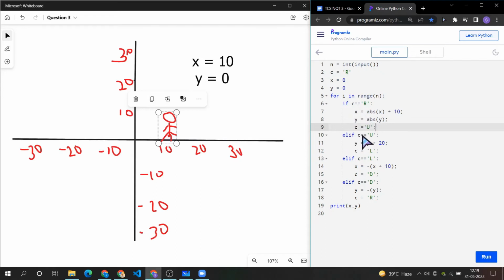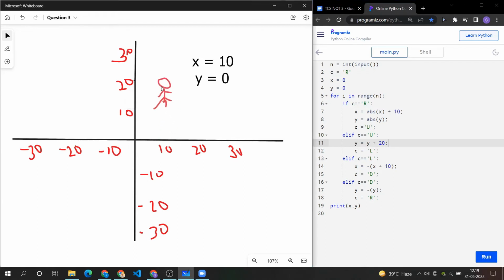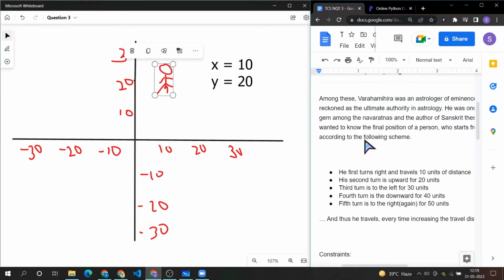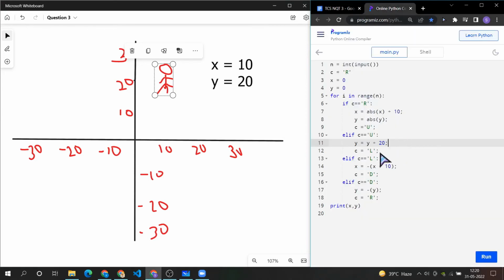so we won't go inside this if. We will come here and check if c equals u, and it is correct because we set it. Now we won't do anything on the x-axis because we have to go upward, but on the y-axis we have to go 20 upwards. So we start from here and go 20 upwards. This is our current position now, and after that, what turn do we have to take? We have to take the left turn, right? First is right, then up, and then left. Since we have to take the left turn, we will set the variable to L, and so this iteration will be over.